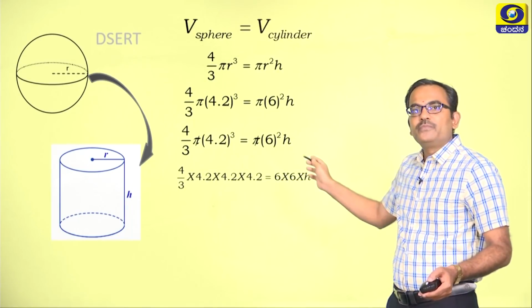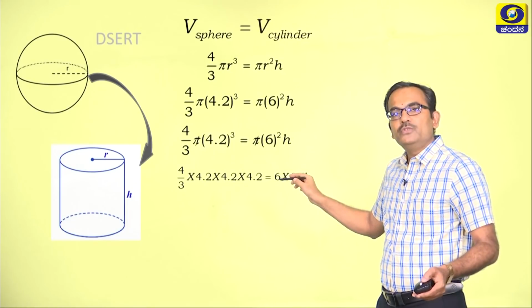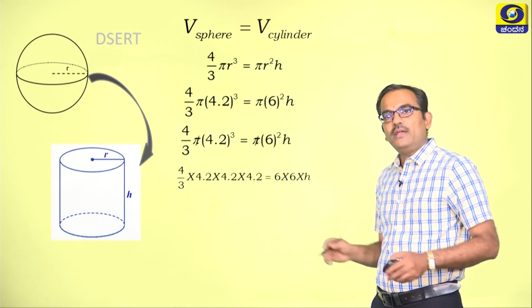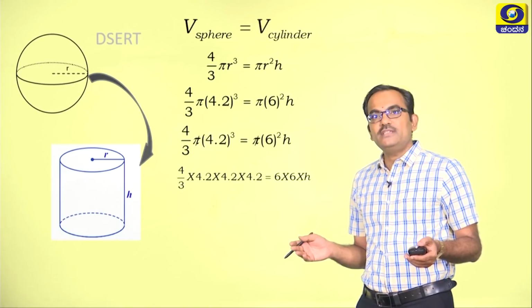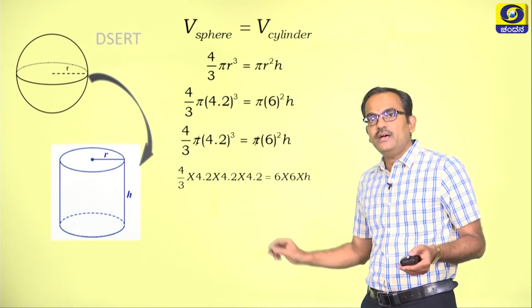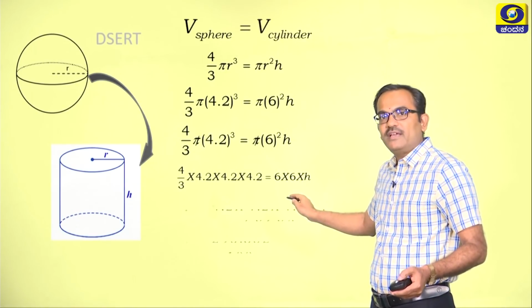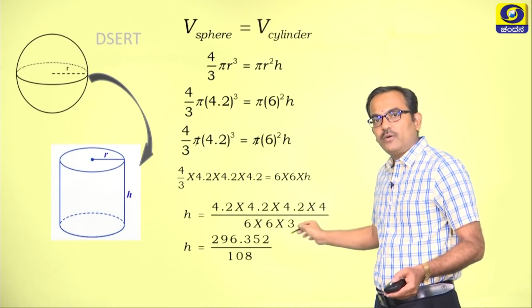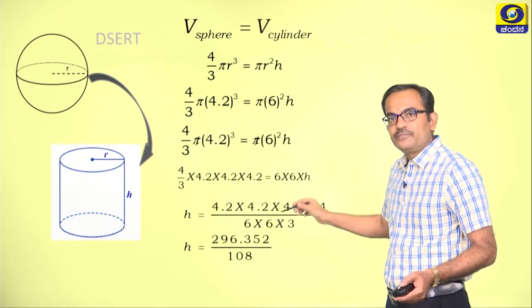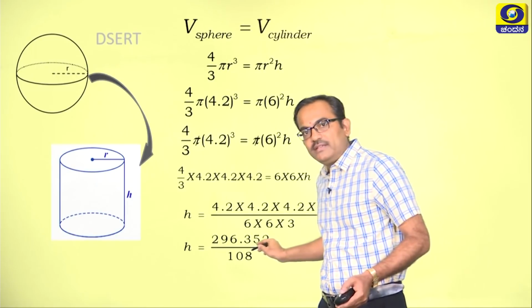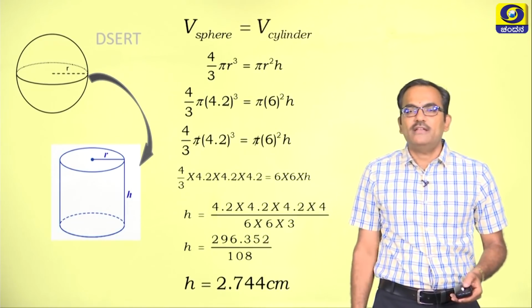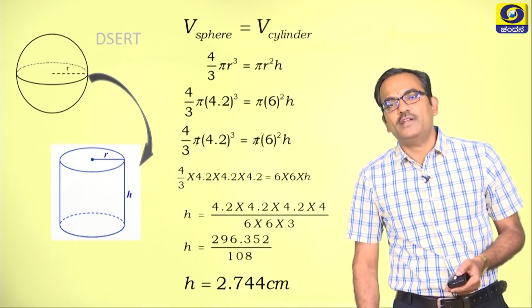Then when you are given a formula, you should be able to write the formula in different forms by changing their subjects. Here I will be changing the subject as h and I will write the formula like this, and on simplifying this I will be getting h as 2.744 centimeter.